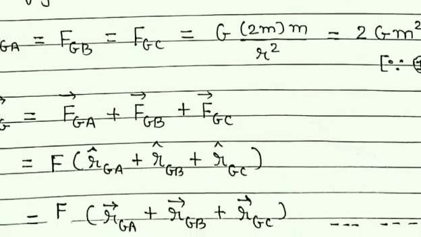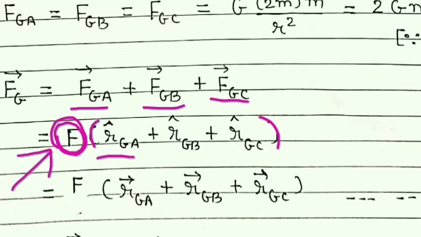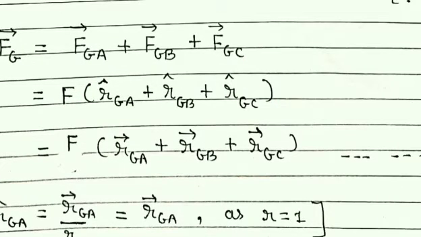Now the magnitudes of all these three forces are the same, and that we have denoted by F. So taking that common magnitude outside, what remains in the bracket? In the bracket only directions remain, because the magnitudes of these forces are the same but the directions are different, and the directions are shown by these unit vectors. Next, here unit vectors are given.